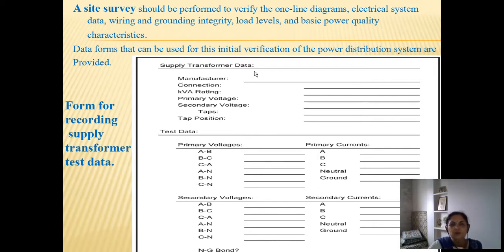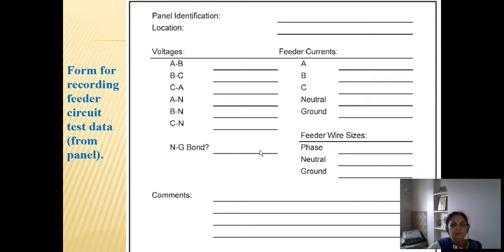This is a supply transformer data sheet giving its details of manufacturer, its connection type, kVA rating, primary and secondary voltages, the number of taps which are available, and the tap position at which it is being used right now. The test data can be recorded in this sheet as primary voltages, primary currents, then neutral and ground currents, secondary voltages, secondary currents, and information like whether a neutral ground bond is present. So if we continue filling this sheet along with the site survey, it will be extremely useful.